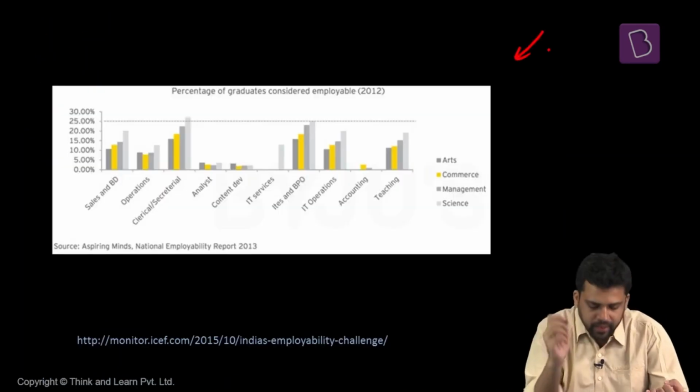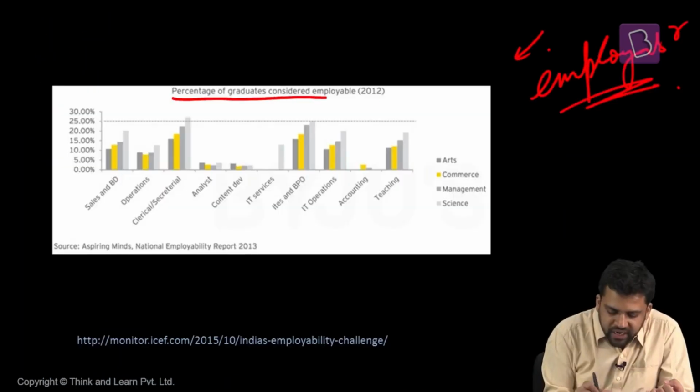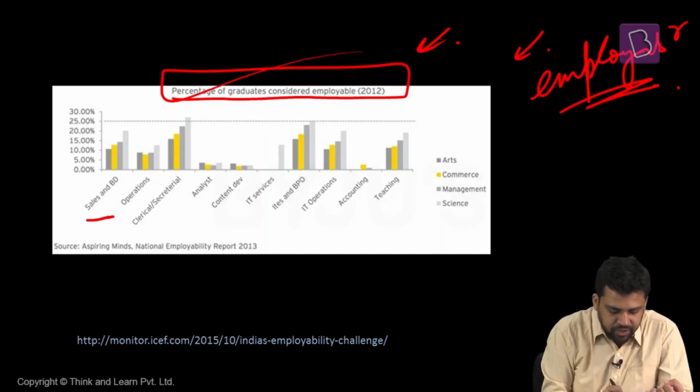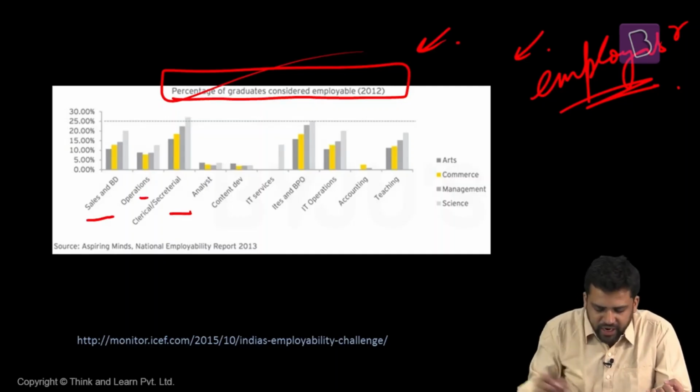Now another major concern here is employability. On this image, you can see the percentage of graduates who are considered employable by industry. There are different streams here: sales, business development, operations, clerical, teaching, etc.